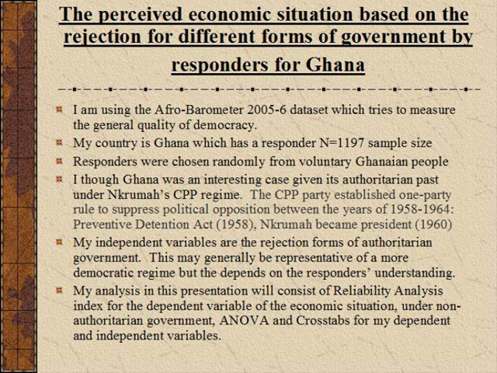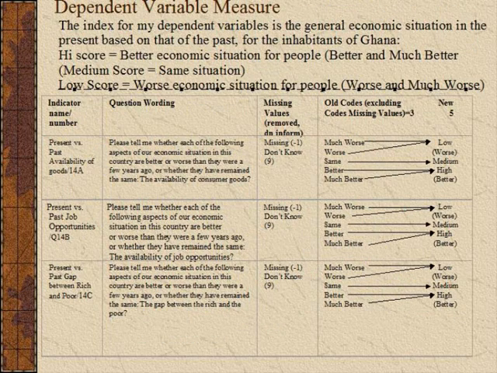I thought Ghana was an interesting case to choose because it has an authoritarian past under the Nkrumah CPP regime, which acted in many ways to suppress opposition from 1958 to 1960. In my analysis, I will consider reliability analysis as an index, ANOVA, and crosstabs as presentation.